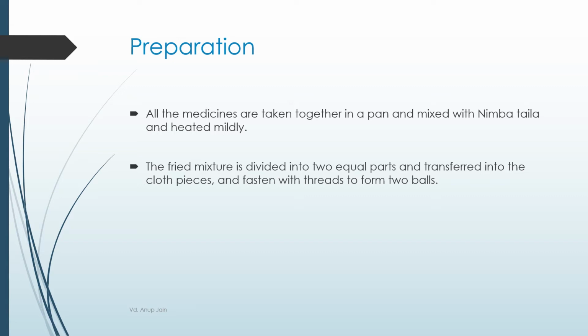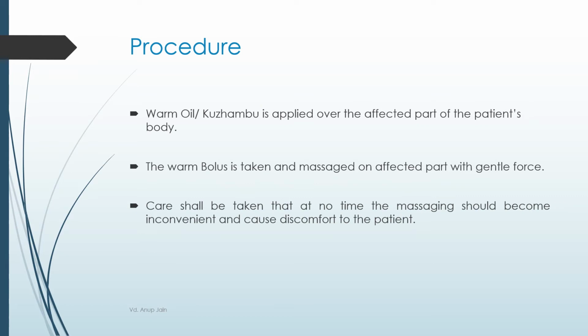The fried mixture is then divided into equal parts and transferred into the cloth pieces and fastened with thread to form two balls with handles. Weight of each pind or potli thus formed should be about 200 to 250 grams, because if heavier it becomes difficult for the technician to perform the therapy.